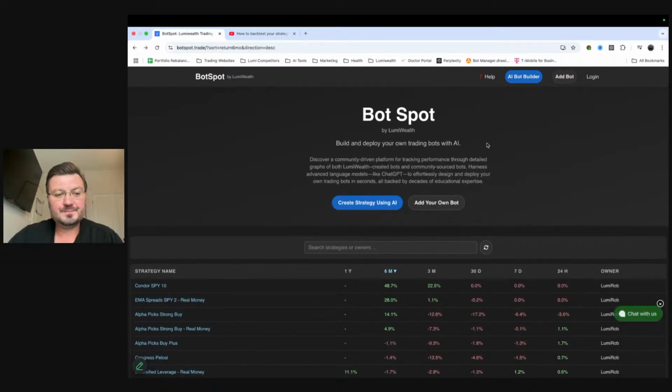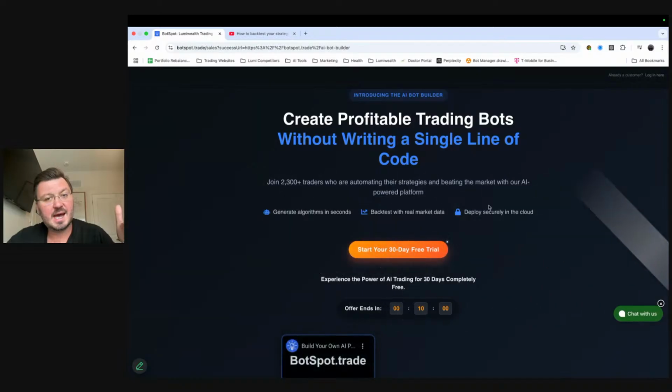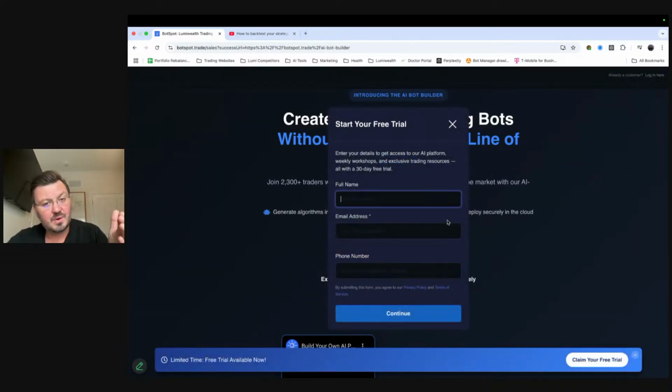But okay, cool. So those are the bots. If you guys want to sign up to create your own bots using AI, you're going to click on this button here, create strategy using AI. You're going to be taken to this page. You're going to click start your 30-day free trial, fill in your name, email address, phone number, and then on the next page, you're going to be prompted to put in your credit card.